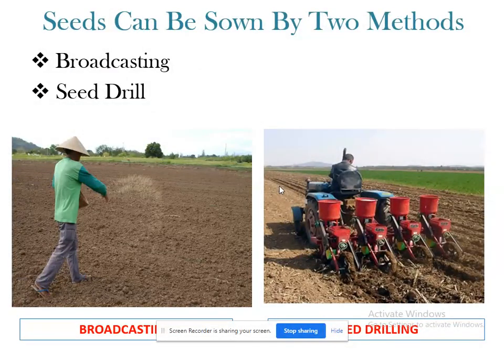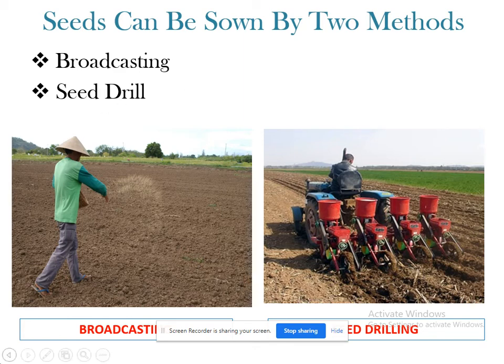In that we again have two types, one is broadcasting and the other is seed drill. In the first picture you are observing the sowing of seeds with the help of broadcasting. What is that broadcasting process? See here, this method involves scattering or spreading of seeds by hand.